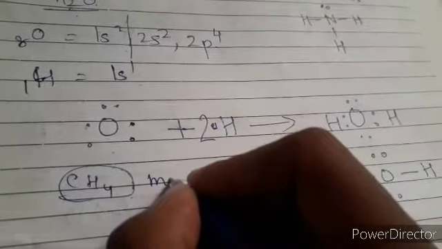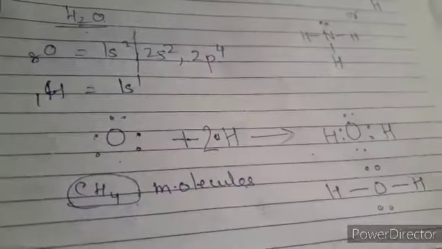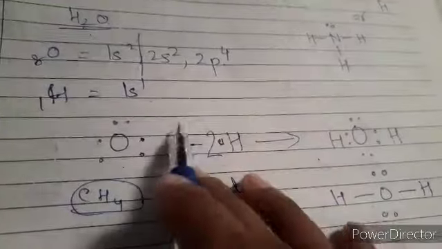Now I am giving you one homework: you have to make the molecule for the formation of methane, or CH4. This is your homework. You should know how to make it. And please always try to focus on the electronic configuration also, because when you are writing the electronic configuration, go for SPDF, don't go for that part. So I think this is clear to you.